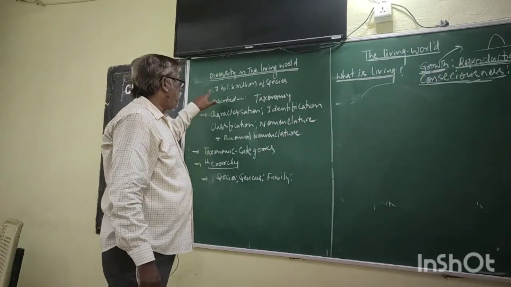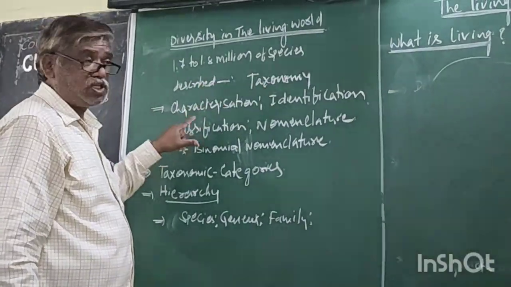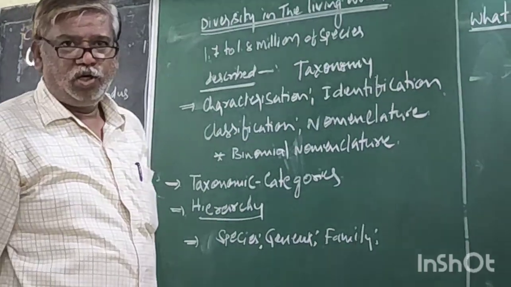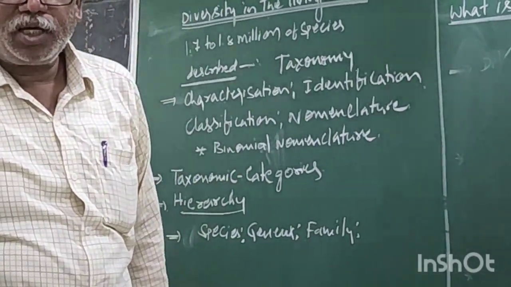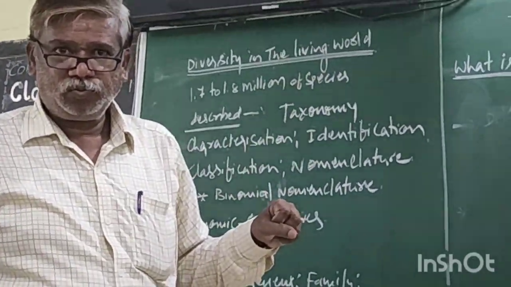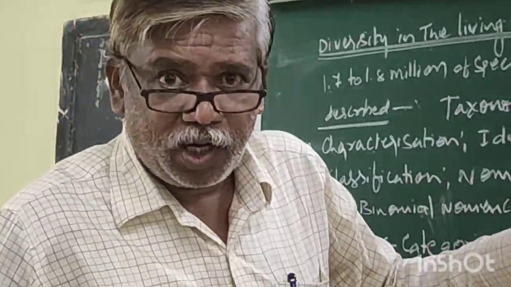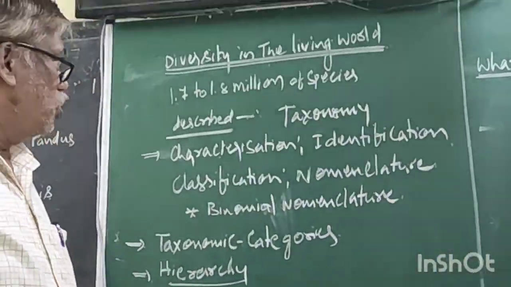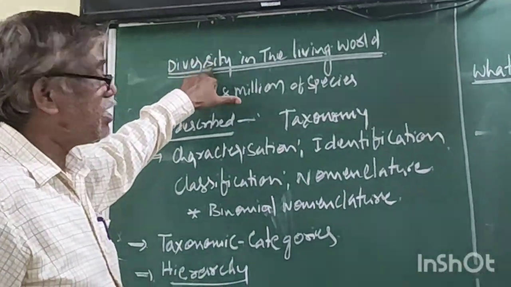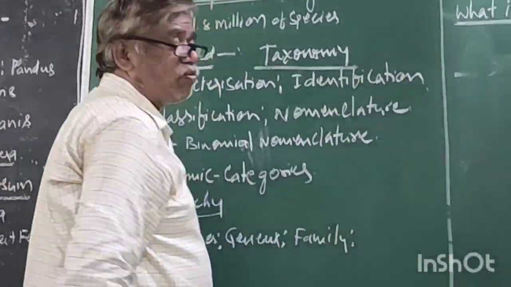Now, 1.7 to 1.8 million species are described. Described means in which sense it is described? That means they are identified based on some characters, given a name and also classified. So for understanding diversity in the living world, a separate branch is there that is called taxonomy.